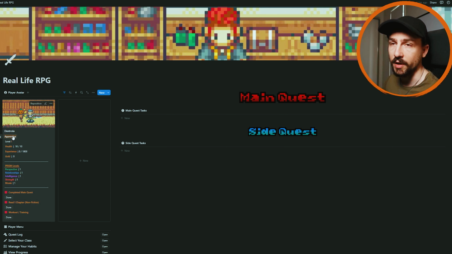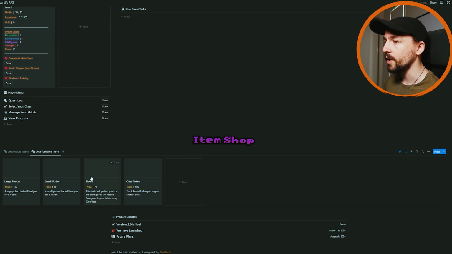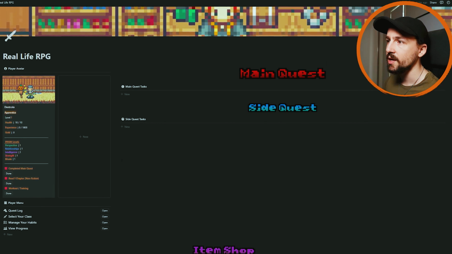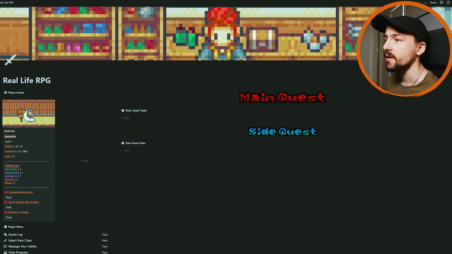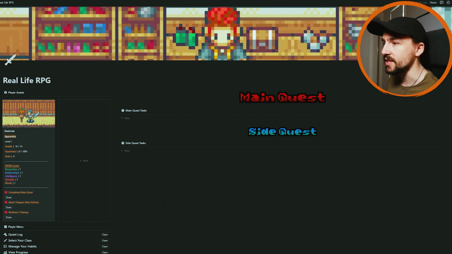The next version of the class tags that you can unlock is going to be available once you reach level 5 and also purchase one of these class tokens. I'll show you how the actual system for the shop works later, but for now, just know that you'll need to buy one of these in order to change your class. And again, there is 30 other classes that don't include the apprentice tag that everyone starts on, so you can really start to delve into the type of character that you want to be.